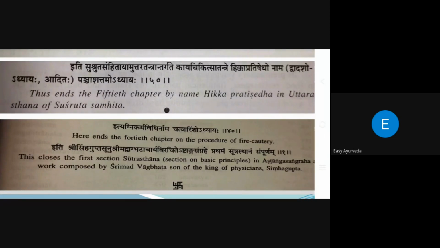What does he mean? Iti Sri Simhagupta Sunu means he is the son of Sri Simhagupta. It is understood here that the father's name of Vagbhatacharya is Simhagupta. He is the author of Ashtanga Sangraha, Virachita Ashtanga Sangraha, and here he completes his first sthana, the Sutra Sthana. Like this, if I go on searching, we will get so many literary research materials on how we should write the books we study in this context.